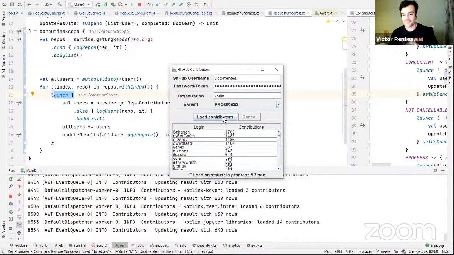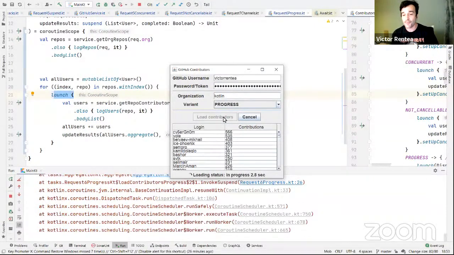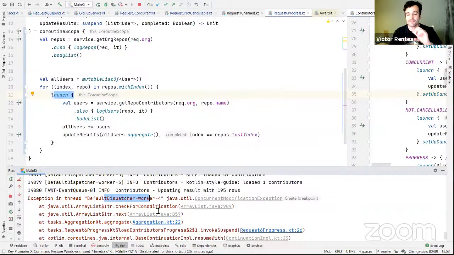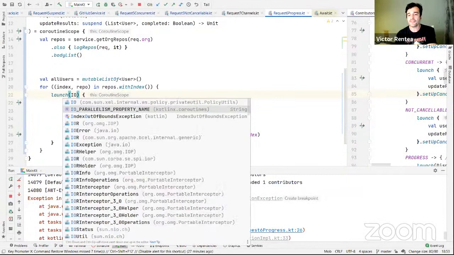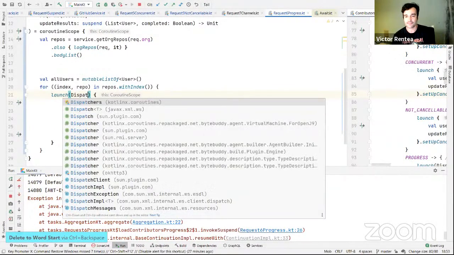This time, I was lucky. Let's try again. Boom, there we go. Default dispatcher worker, concurrent, the same stuff we had previously. Array list was changed in 2 different threads at the same time. By the way, one interesting idea here, you can move this to Dispatchers.IO to get more threads than 8.